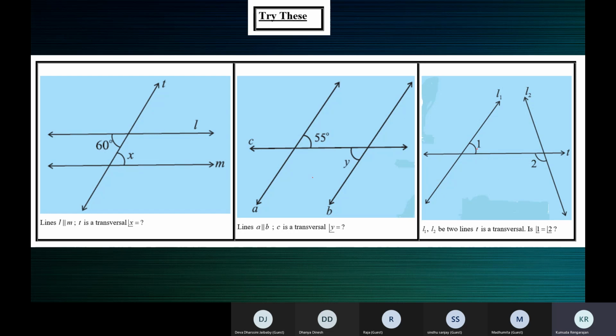So are 1 and 2 alternate interior angles? Yes, ma'am. They are alternate interior angles, but are not equal. By their position, 1 and 2 are alternate interior angles. If the question is whether angles 1 and 2 are alternate interior angles, yes, they are. They're not equal because the lines are not parallel. Is angle 1 equal to angle 2? No.